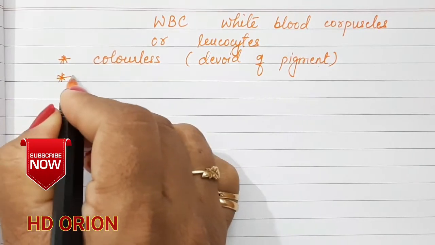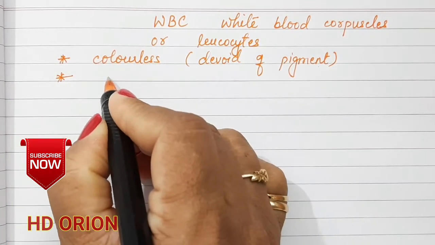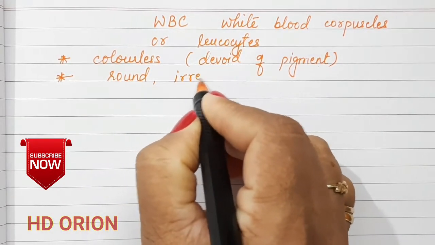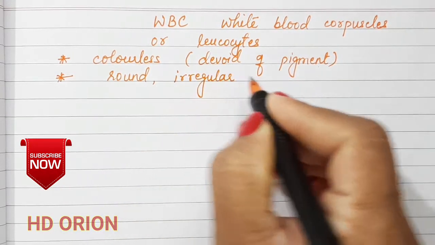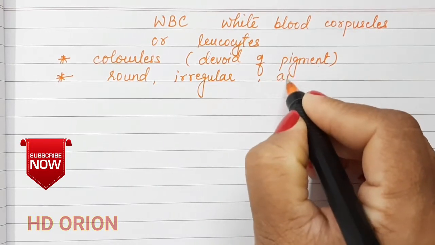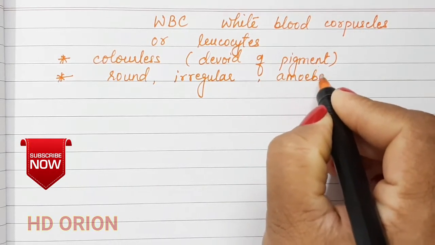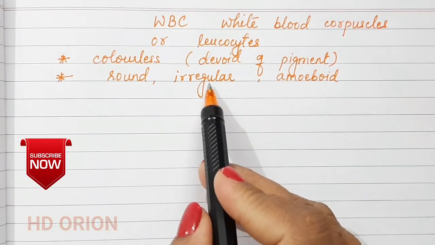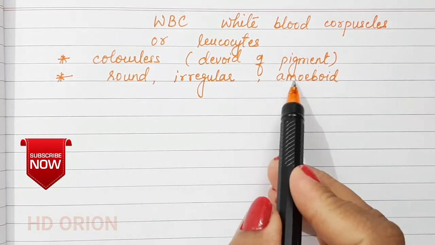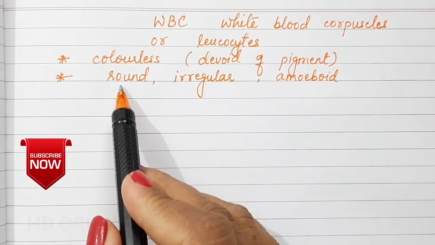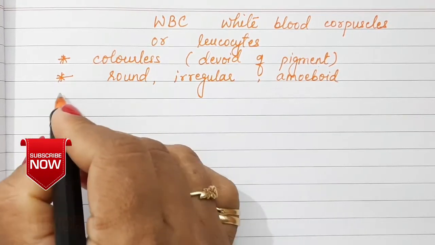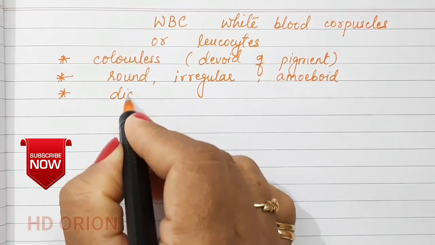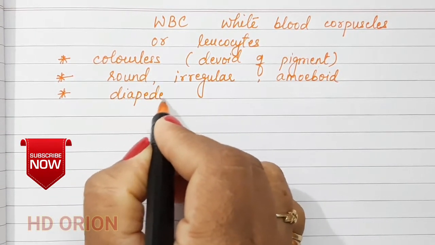It is usually round or irregular in shape, so we can call it amoeboid. It is amoeboid in shape. Usually it is irregular, but when it is not irregular or amoeboid, it is usually found to be round in shape. For this reason, it can perform a particular property called diapedesis.